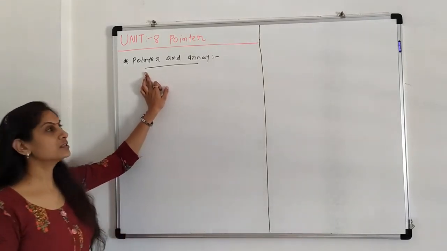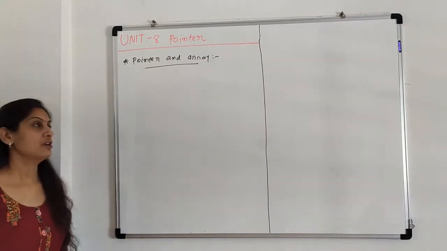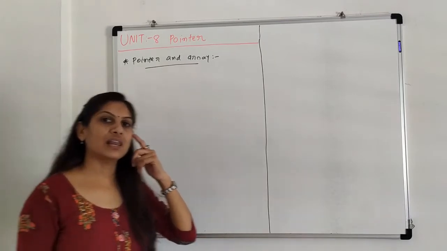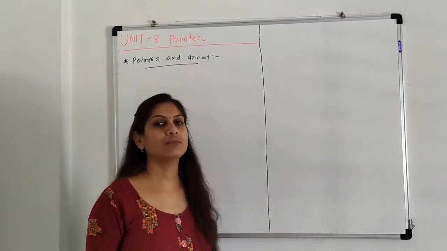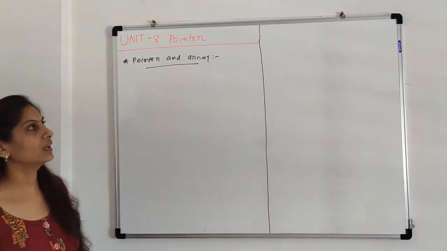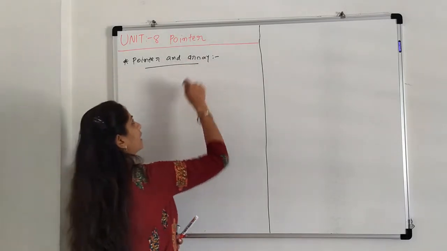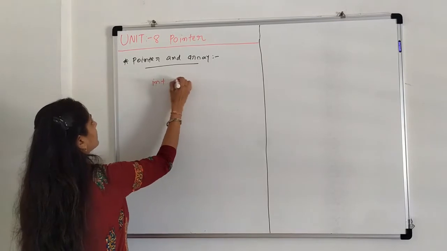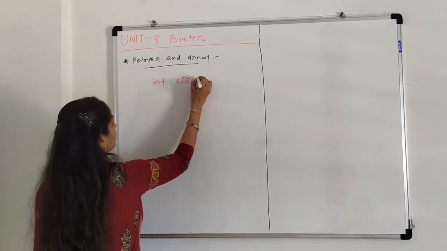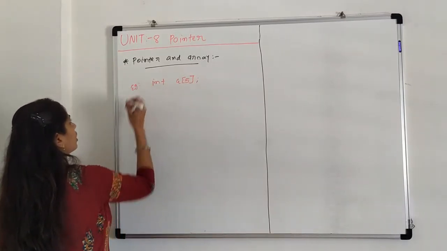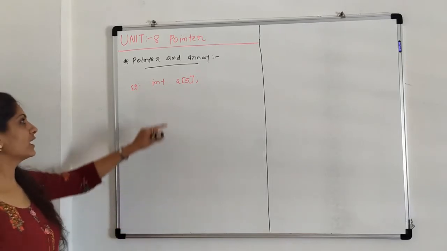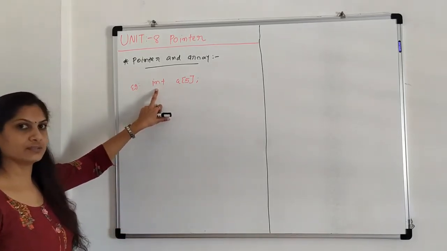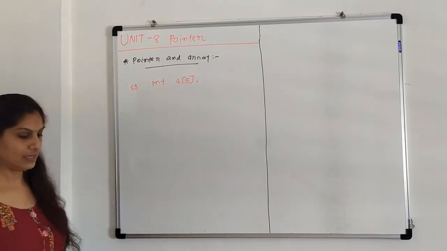And the theory is pointer and array. First we discuss the array. An array is nothing but a collection of elements with the same data type using a single name. For example, if we draw one figure for integer a of 5, the meaning of this line is: the name of the array is A, having 5 elements of type integer. That is our concept of array.